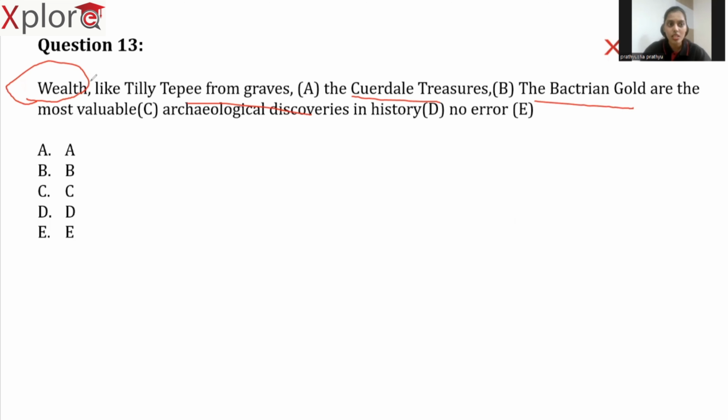So wealth, it is an uncountable noun. So whenever we use uncountable nouns, our verb should be singular. However, we have used a term are, which is plural. So here we have written a plural verb instead of writing a singular verb. So this is the error here. So the right answer is option C.